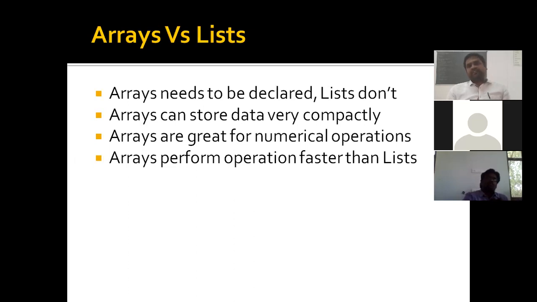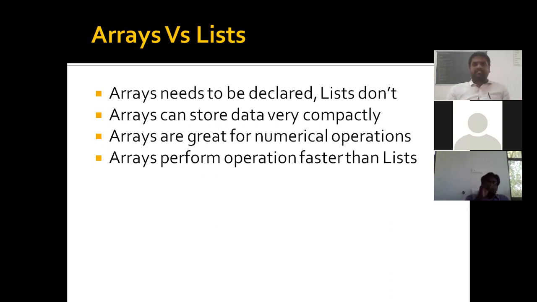Arrays can store data compactly. Whatever data we have in an array is stored in compact memory. Arrays are great for numerical operations. Let's say I want to divide all the elements of a given array. When using a list, we have to divide each and every element by the given value. But in NumPy we can simply subtract or divide. For example, array divided by 4, that's all. Each and every element in the array is divided by 4.